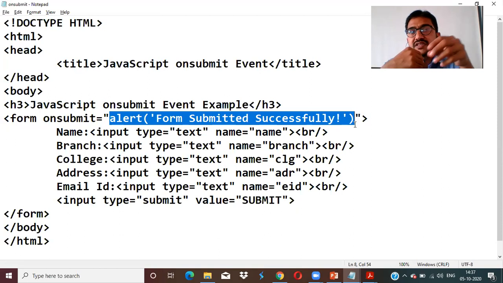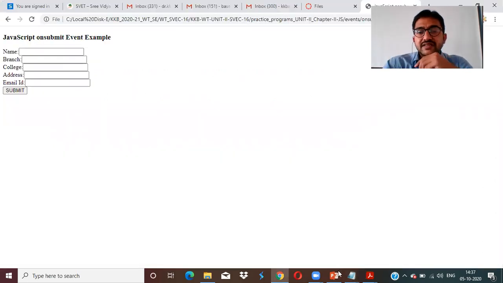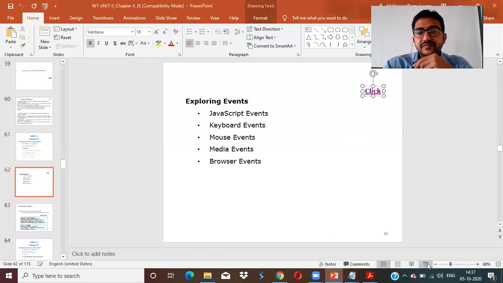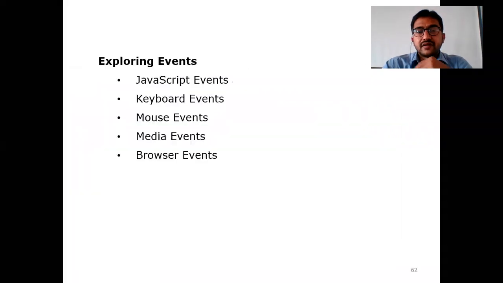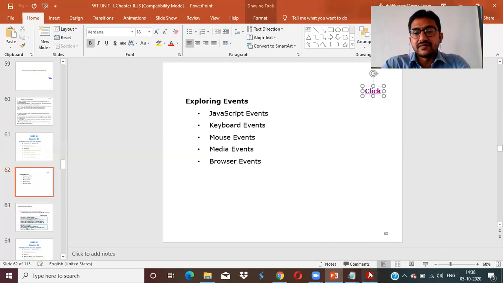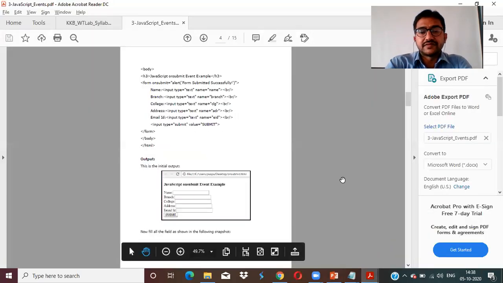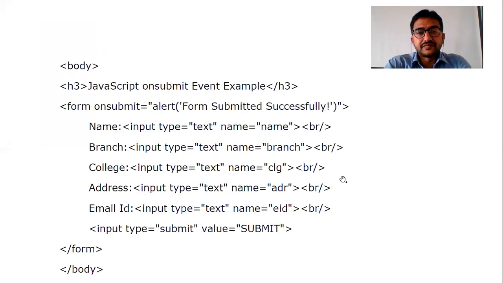Function, space, name of the function. We are reading the value from here. How to read the values? That is document, from this document, like form name dot attribute. We are accessing the value and there we can display that particular message. Okay. Now similarly, let me see another example. Fine. So this is for onsubmit.